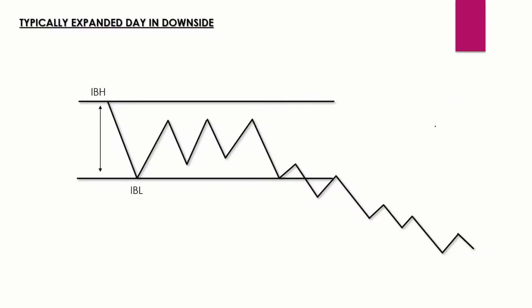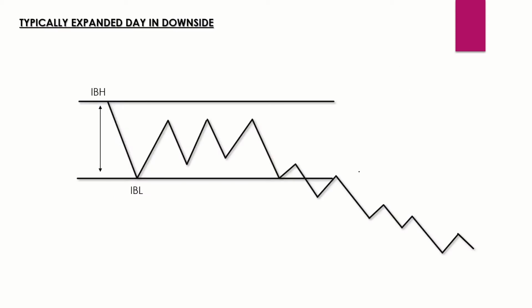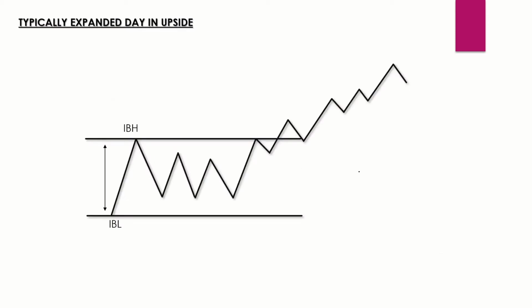Like this, the market will form the average initial balance and for some time it will trade quietly within the initial balance. And it looks like it is going to be a typical day, but during mid to late afternoon, it will break from one of the boundaries of the initial balance, either high or low. In this example, the lower boundary of the initial balance is taken, and then price keeps trading in the downside direction. The same thing happens in the upside direction as well, like this here.